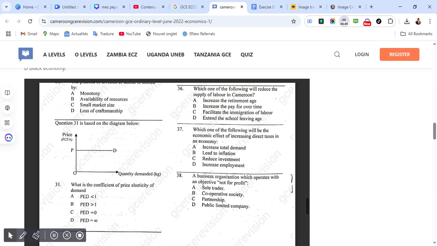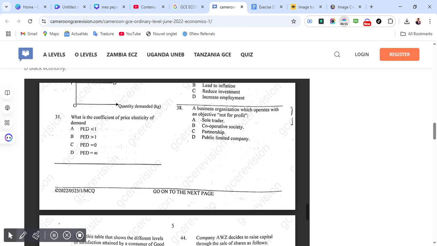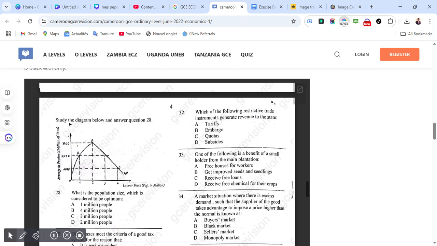Question 31 is based on the diagram below. What is the coefficient of price elasticity of demand? Correct answer for 31 is D. Which of the following restrictive trade instruments generate revenue to the state? Correct answer for 32 is A, tariffs.